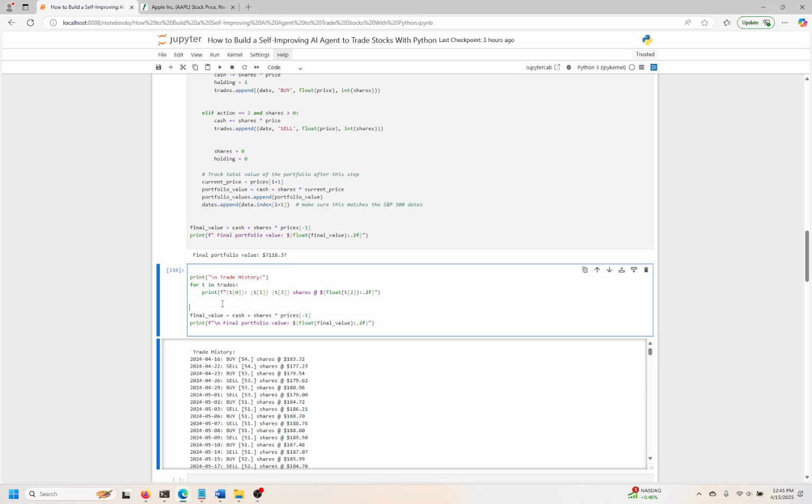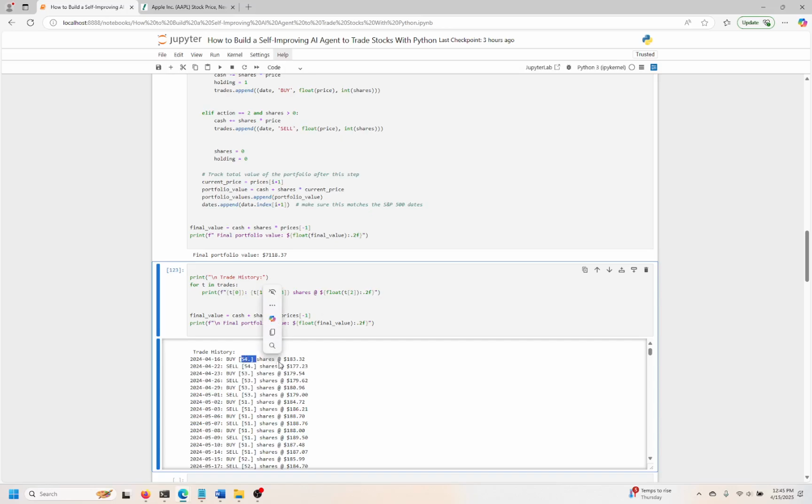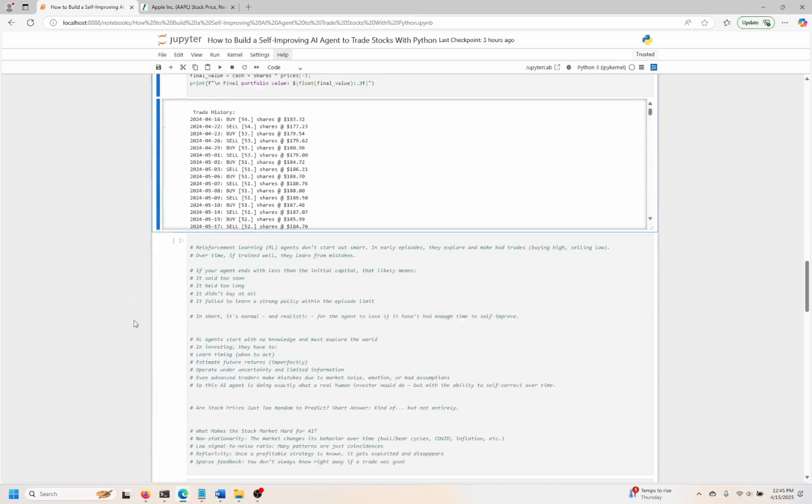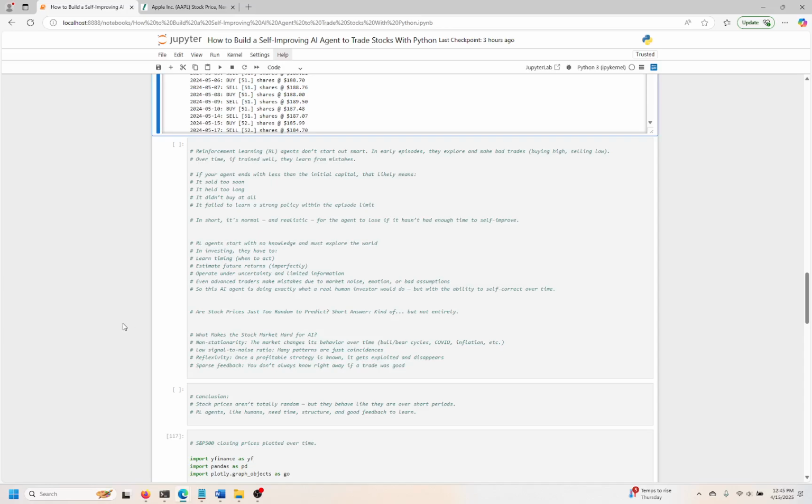Let's look at all the trades. This is for Intel here, so Control Enter. So these are all the individual details of all the trades, it's buying and selling. And it bought 54 shares at 118.32, sold 54 at 177. The stock looks like it's going down, so it's getting rid of these shares. It's unloading that. 53, it bought shares at 179. It looks like it's going up. I think the agent is doing exactly what it's supposed to do. And it's selling 53 shares at 179.62. I guess the agent thought there would be a drop, but it's up just a couple of pennies. That's fine. Go down here, and I have some more notes over here.